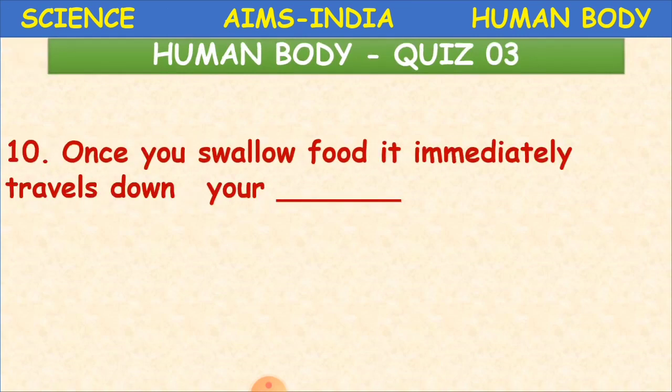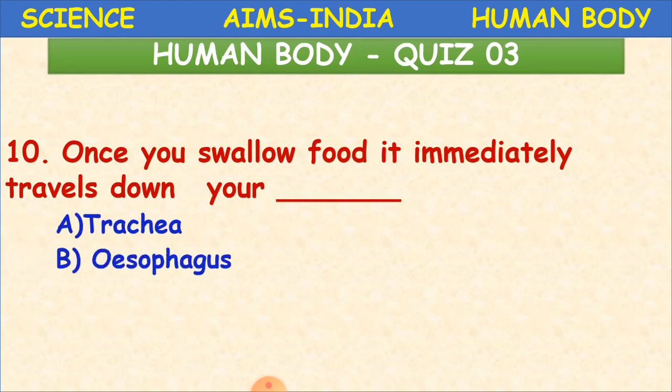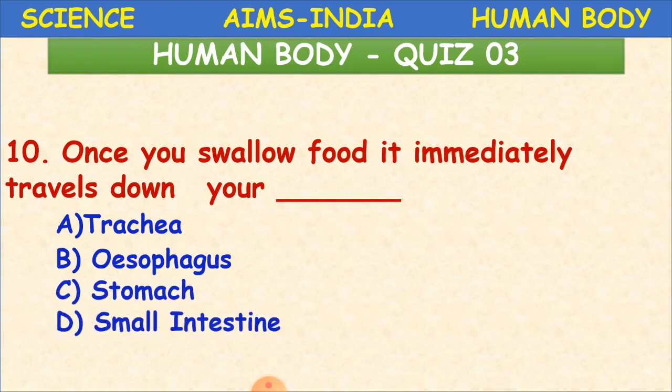Now the next question. Once you swallow food, it immediately travels down your dash: trachea, esophagus, stomach, or small intestine. As we said, it is going to travel down our food pipe. The scientific name of our food pipe is what, children? Option B, esophagus. Okay, clear?